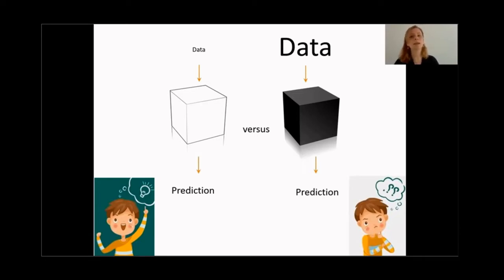Then on the other hand, there are the black box models, such as deep neural networks. They do not give you an interpretable input-output relationship, but they do give you a good prediction or classification, even if the data gets really large. Now, Ireland is developed to identify interpretable input-output relationships, even for large data.